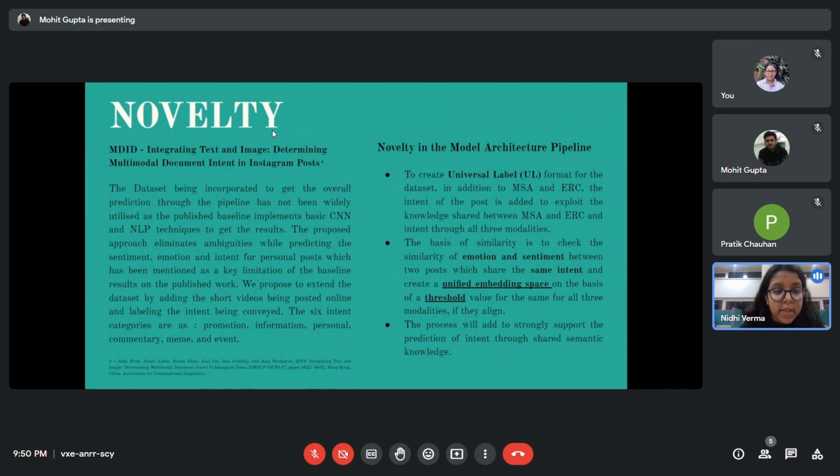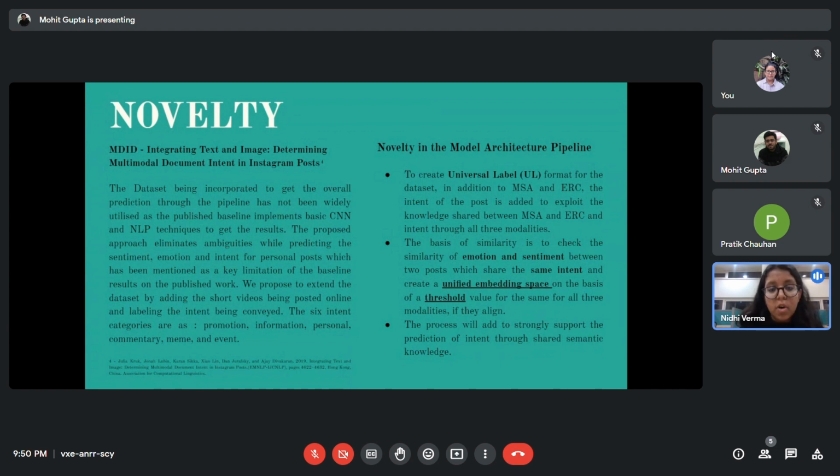To overcome the limitations presented in the last slides, we introduce a unique procedure which extends UniMSA to predict the intent in a document. We use emotion and sentiment as support vectors to get the intent of the post which is being sent. For the same purpose, we are introducing a new dataset, which is MDID. MDID is a dataset which has not been exploited yet to its full potential. This dataset consists of images and text. We also suggest incorporating audio modalities into this dataset so that we can match the three modalities, namely the audio, visual, and textual input, to complete the universal label.